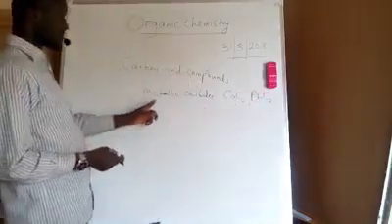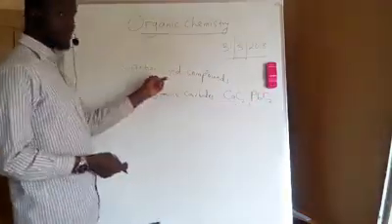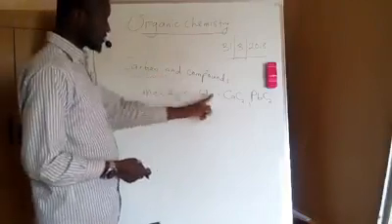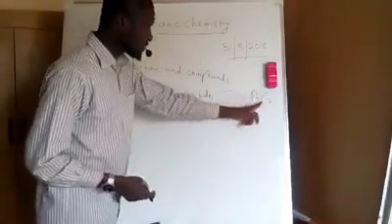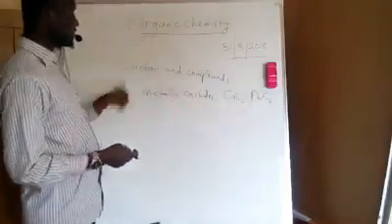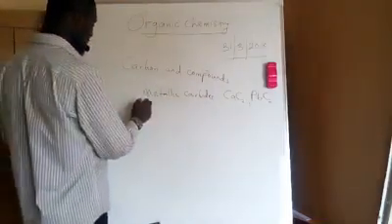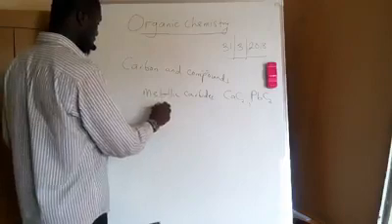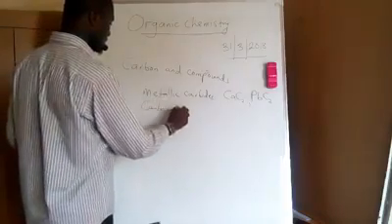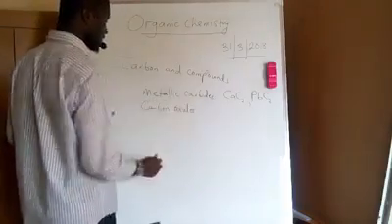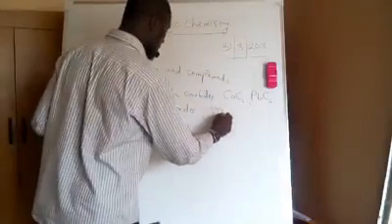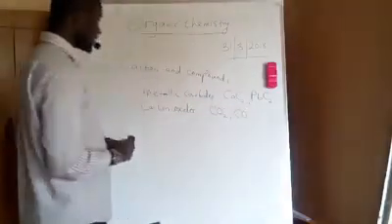These compounds were discovered after the first definition, and these compounds are also compounds of carbon, but these compounds are not organic. Another class of compounds of carbon are carbon oxides,